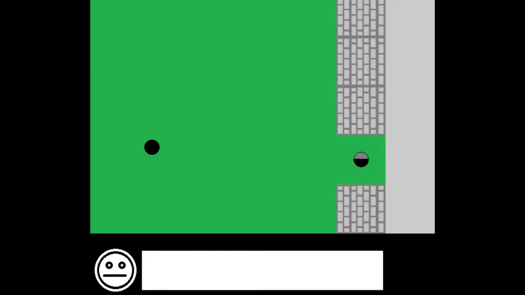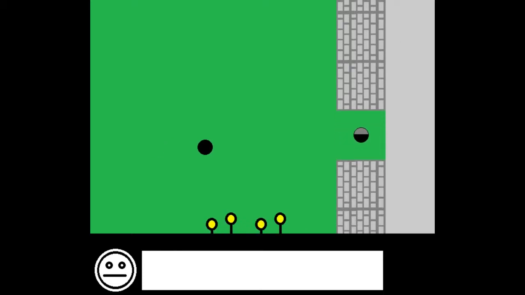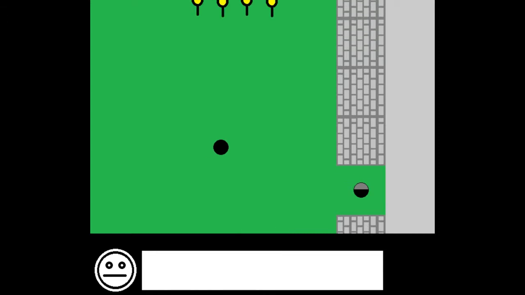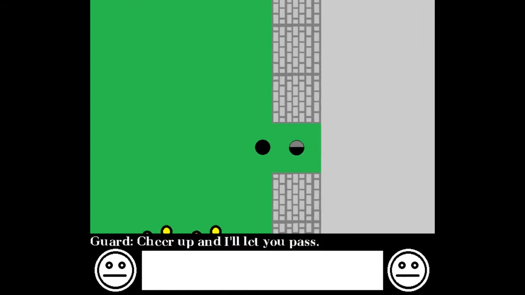So this is my demo for my 2014 Global Game Jam entry. The theme for this particular game jam was we don't see things as they are, we see them as we are. What I decided to do for this theme was make an adventure game where you use the moods to solve puzzles, and your mood, which is seen in the lower left, is reflected on the mood of those who give the clues in the puzzles, like the mood of the guard in the lower right.